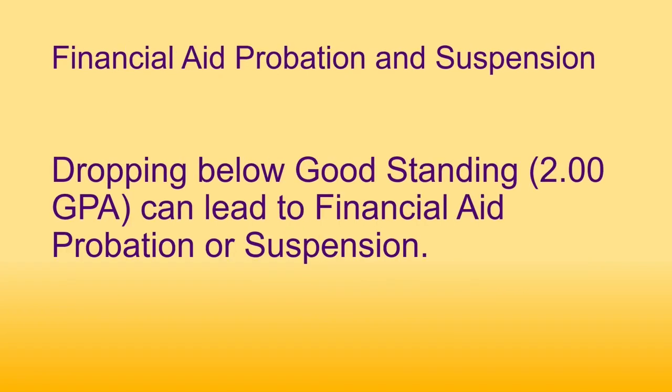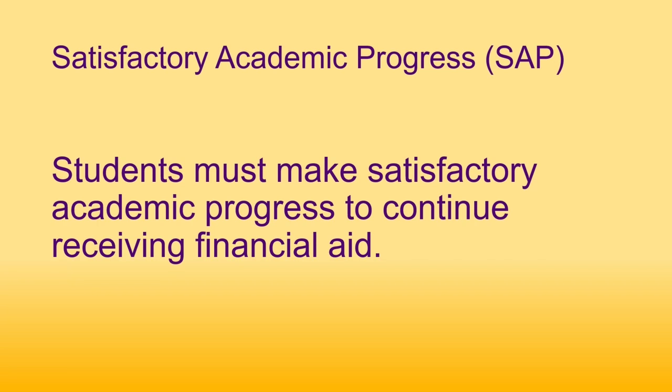Poor grades don't just impact academic standing. They can also harm your eligibility for financial aid. Financial aid has a probation and suspension system that is separate from academic probation and suspension. Many students need to work through both readmission to the university and an appeal to have their financial aid reinstated. Students must make satisfactory academic progress toward their degrees to continue receiving financial aid.